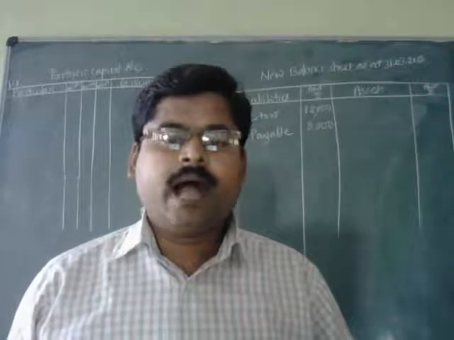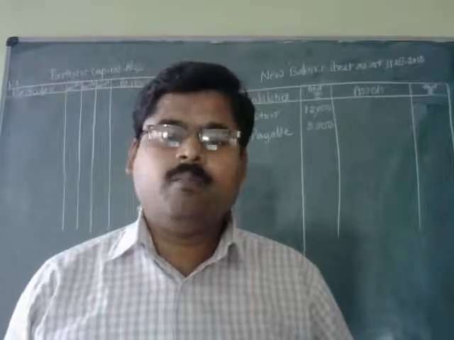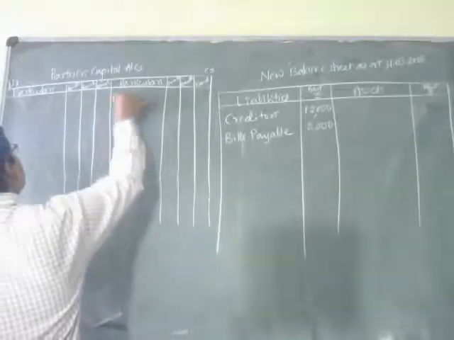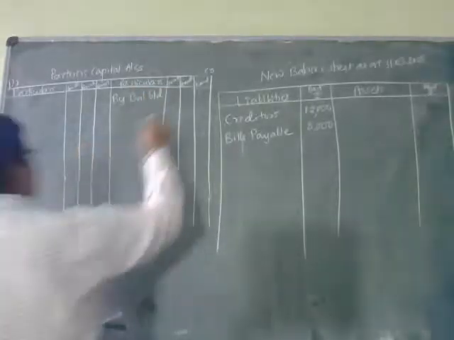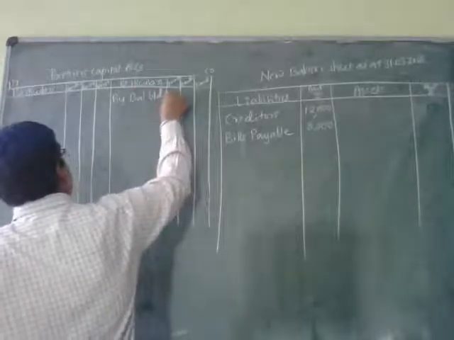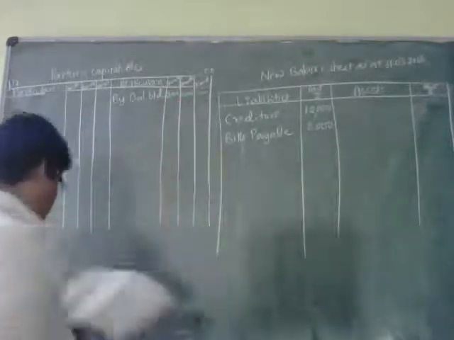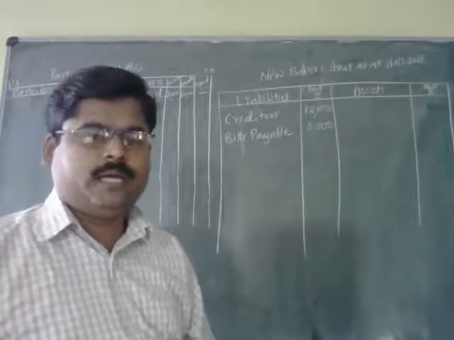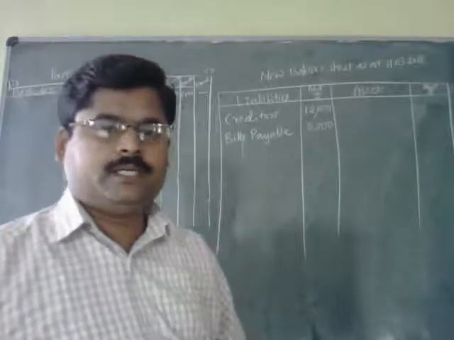That is why I am going to record at the credit side of the partners capital account as by balance brought down, 20,000 as well as 20,000. Each partner has invested rupees 20,000. That is why in their respective columns I have recorded 20,000 only.